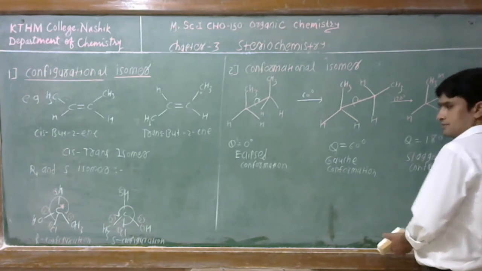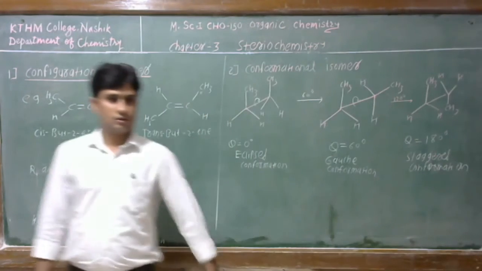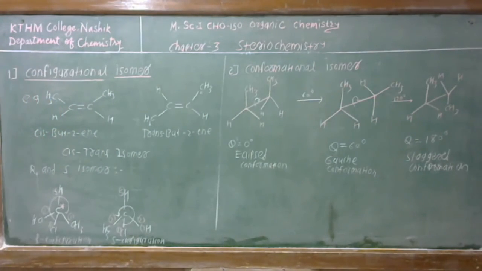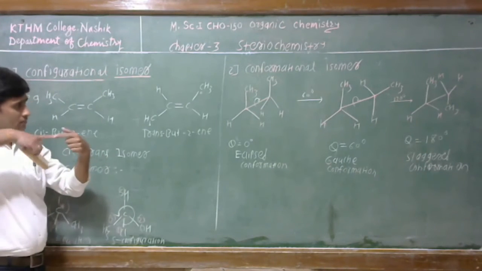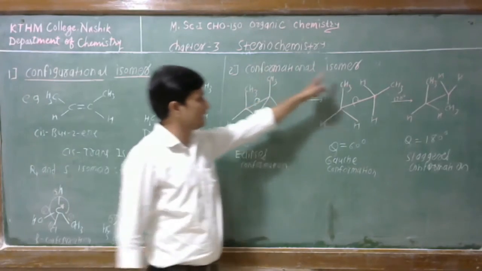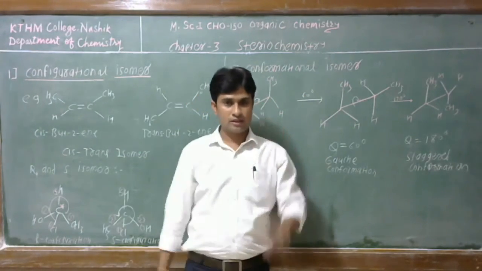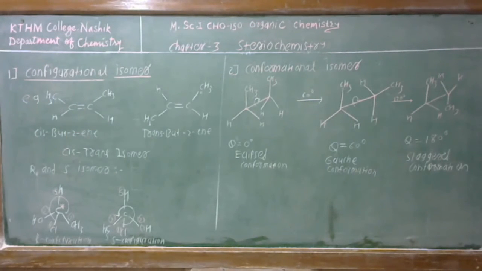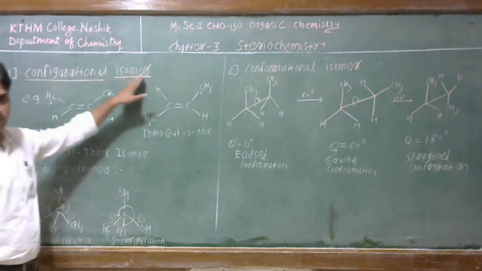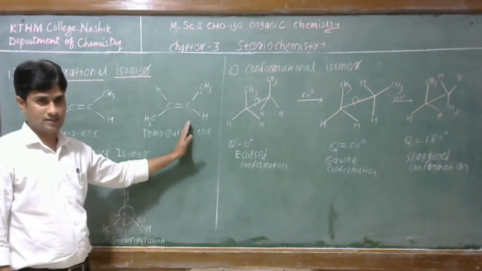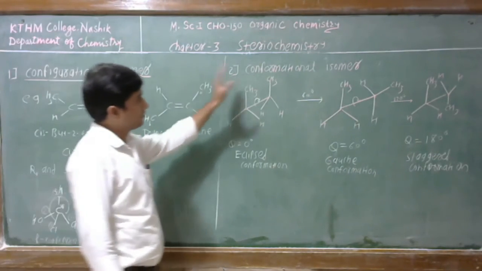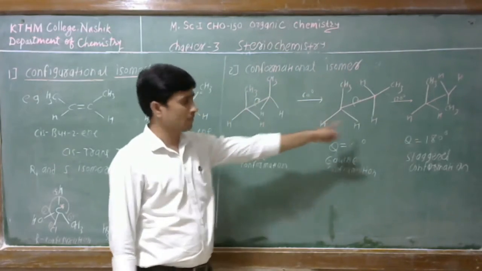This is staggered conformation. See, these two types of isomer, that is the isomerism we have to study in this chapter, is simply explained here. In configurational isomer, there is no carbon-carbon single bond rotation, but in conformational isomer, there is carbon-carbon single bond rotation. We have to keep in mind, configurational isomers means different compounds, and conformational isomers means the same compound.